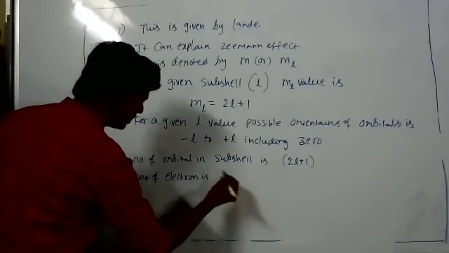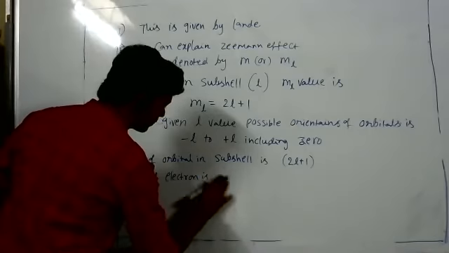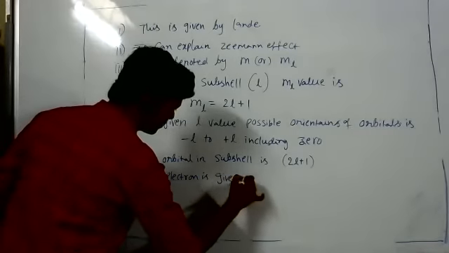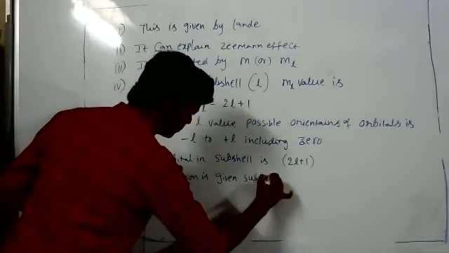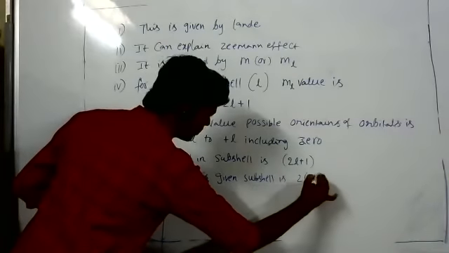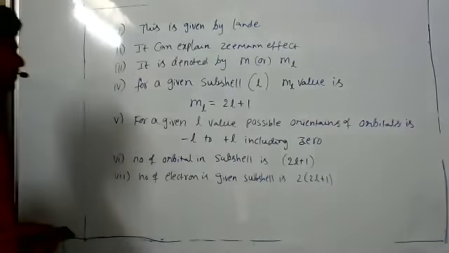The number of electrons in a given subshell is 2 into (2L plus 1).